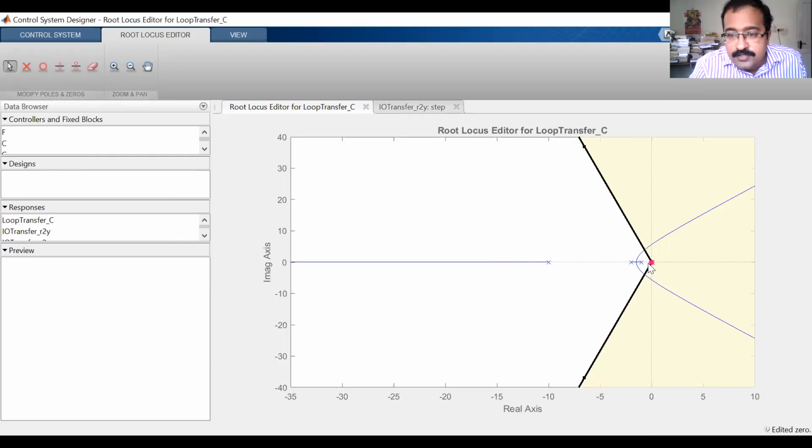Now again we have to modify the closed loop pole so that it lies at this particular point. After adding the compensator pole and zero, you can see it is brought to this position. If you click here, you will come to know where the position is right now. Minus 0.675. We have calculated our dominant pole as minus 0.6936 plus minus j 3.92. It is somewhat closer. So let us see the step response now.